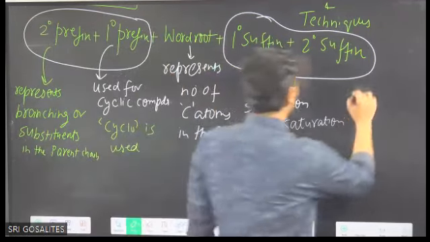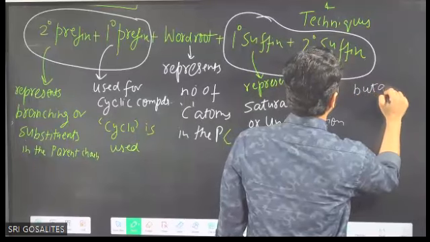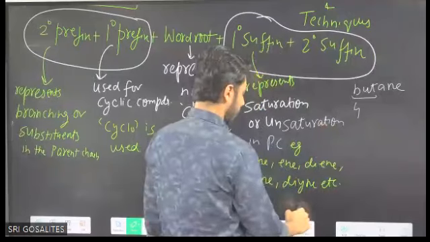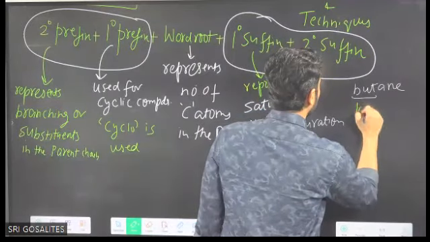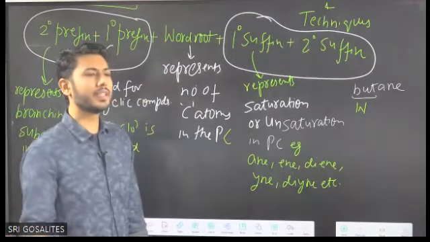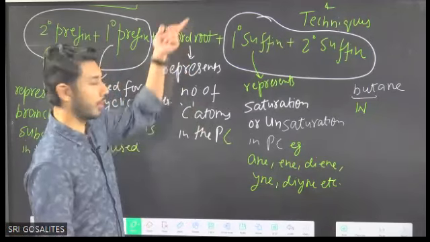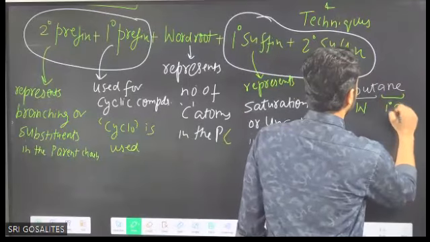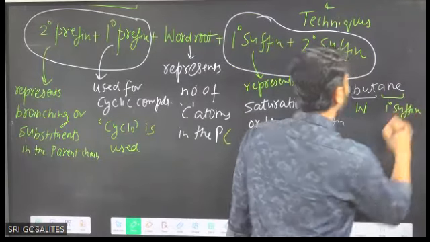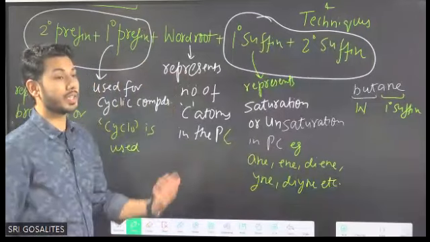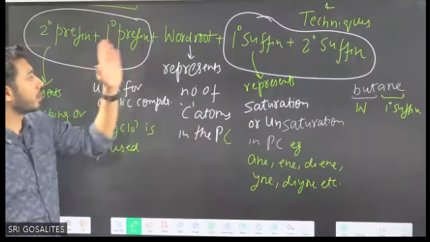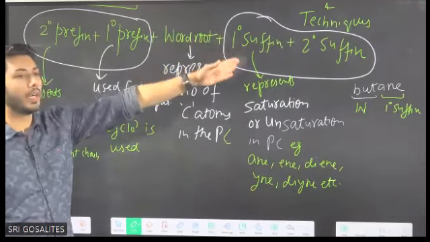Now look at butane. We can bifurcate it. Butane: but means 4 carbons. That means it is the word root. That is the indication. But means word root, and ane is the primary suffix. So with the example, you will yourself say, yes, I can relate now, because that is how the sequence is followed: prefix, root word or word root, and then suffix.